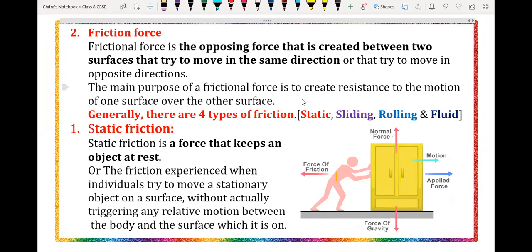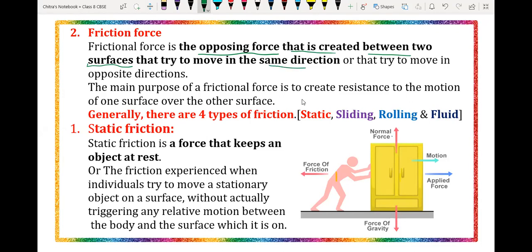The frictional force is the opposing force. Why is it called an opposing force? Because it reduces the velocity or speed of the other object. That's why it is called the opposing force. It always works in the opposite direction. Okay, that is created between two surfaces. That means it is the contact force and it works at the place where two objects are in contact with each other and they try to move in the same direction.